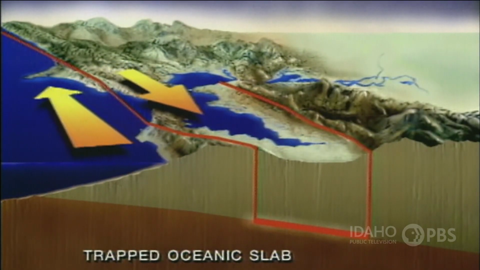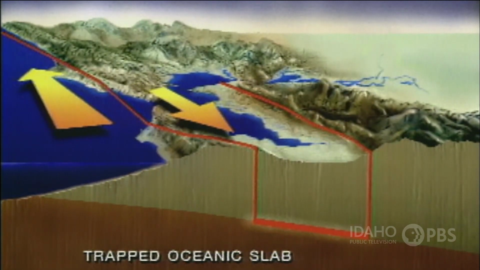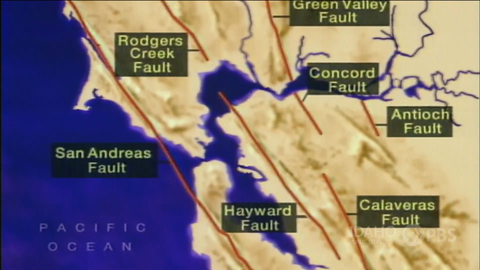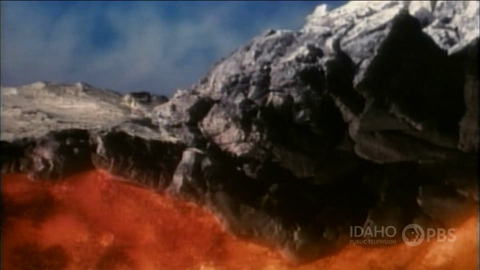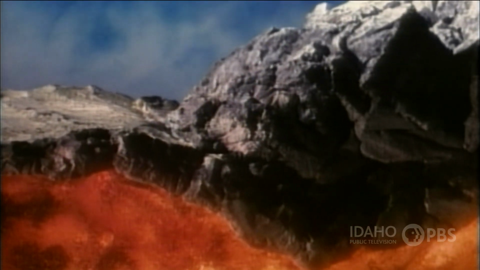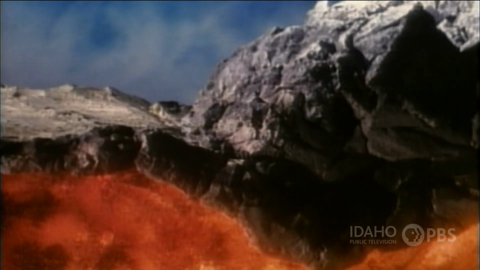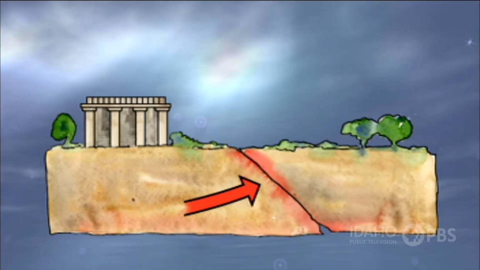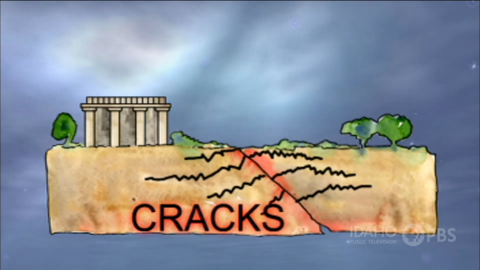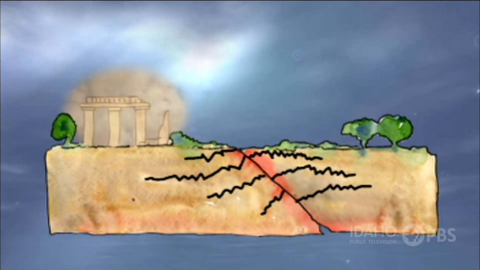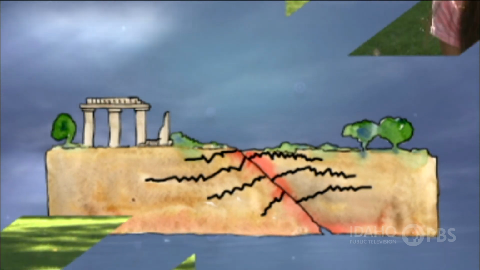The solid rock of the crust is under constant pressure from the movement of the plates. As a result, giant cracks or fault lines are created. When plates try to slide past each other along a fault line, sometimes they get stuck. The pressure builds up until the plates suddenly break apart, causing a powerful ground movement we call an earthquake.